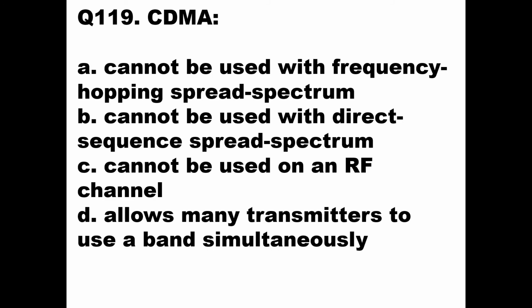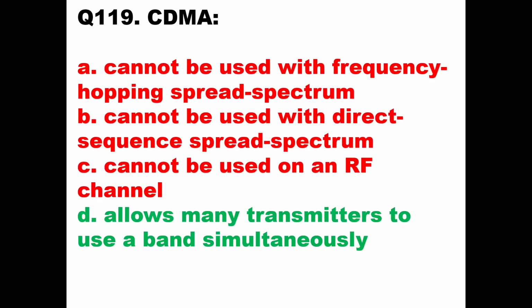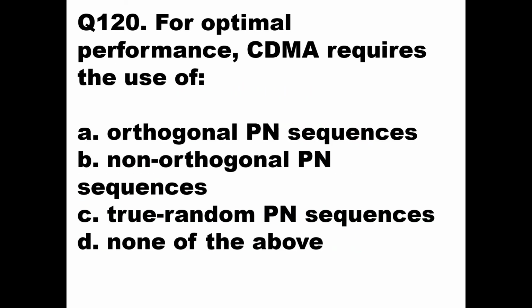So the first three statements are wrong. The fourth statement is correct: allows many transmitters to use a band simultaneously. So here the answer should be D, allows many transmitters to use a band simultaneously. Okay. Then we'll go to the next question, question number 120.